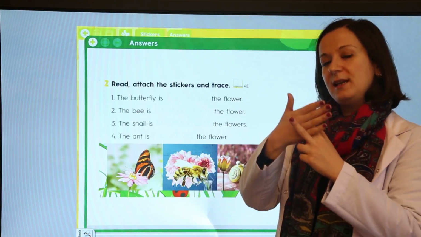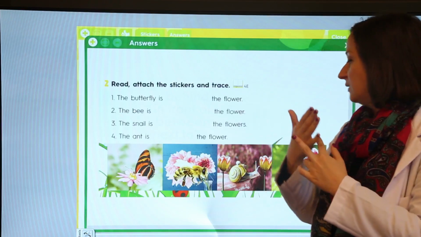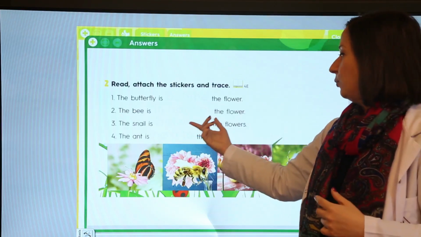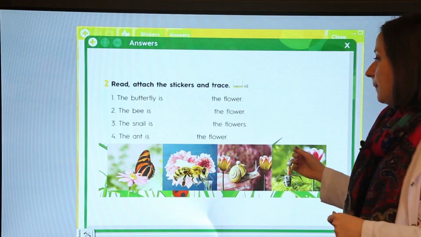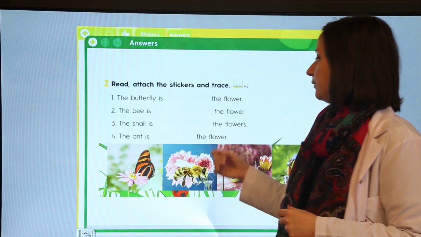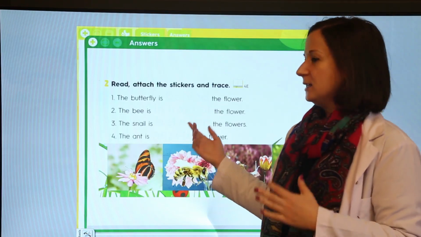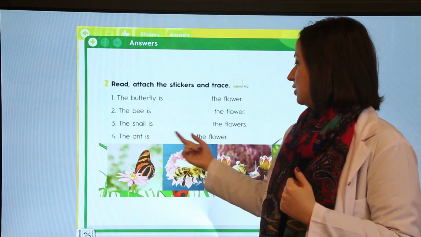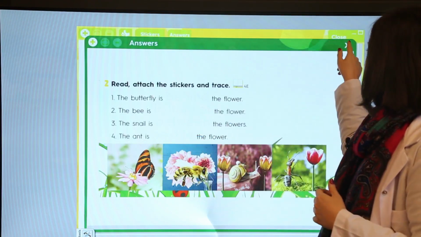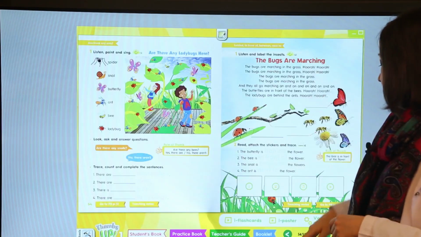Okay, between means arasında, ortasında, çiçeklerin arasında. Okay, between the flowers. Number 4 is the ant is next to the flower. Okay, next to means yanında. Karınca çiçeğin yanında. Okay, the ant is next to the flower.